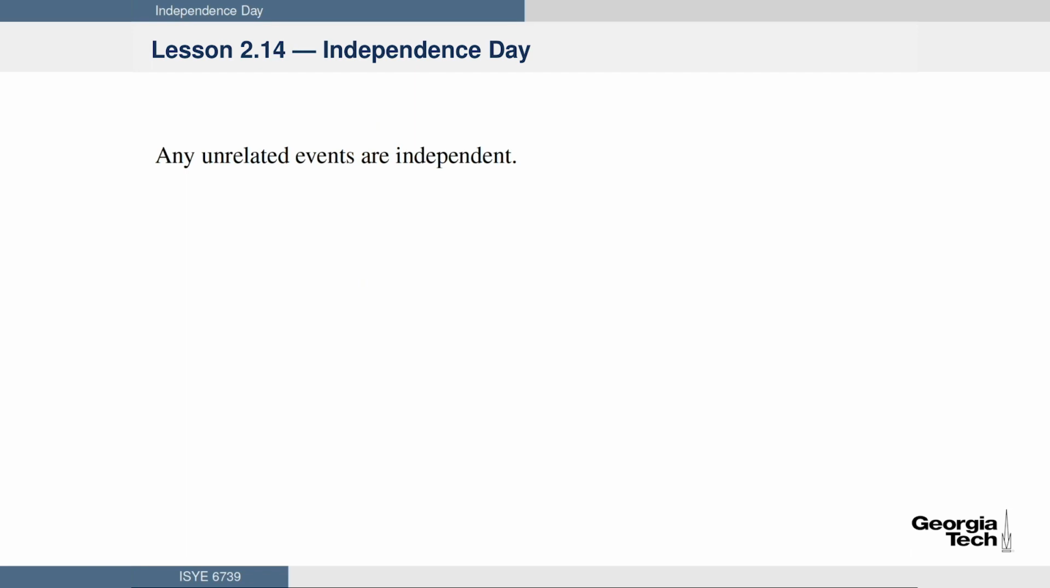Any unrelated events are independent. For example, it rains on Mars tomorrow versus a coin lands on heads. Those are independent. One doesn't affect the other, or so they have you believe.